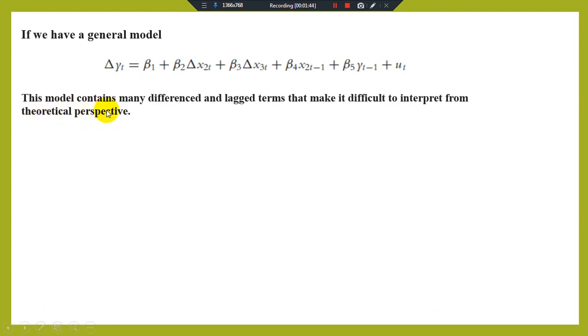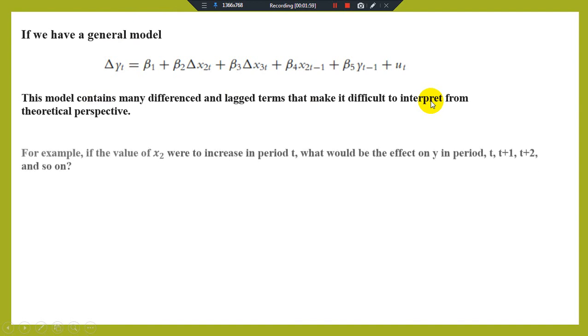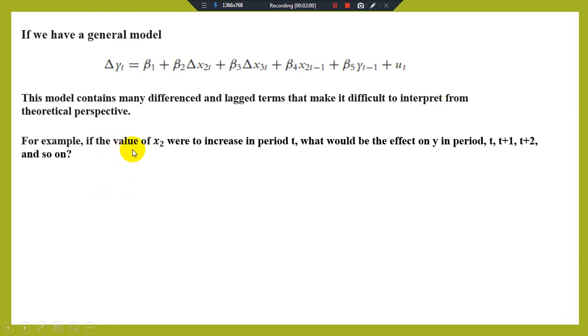This model contains many different lagged terms that may make it difficult to interpret from the theoretical perspective. So we cannot interpret this type of model easily. Why? If the value of x2 were to increase in period t, what would be the effect on y in period t or t plus 1 or t plus 2, and so on?